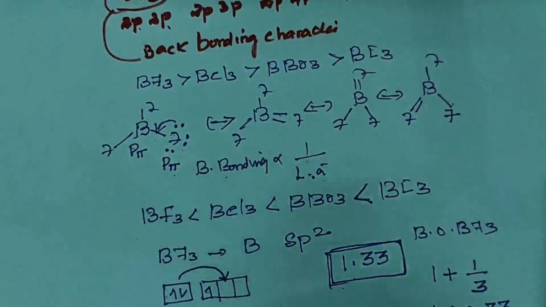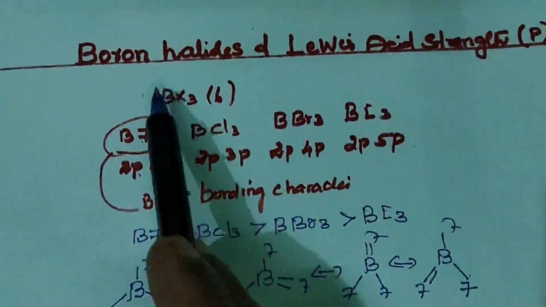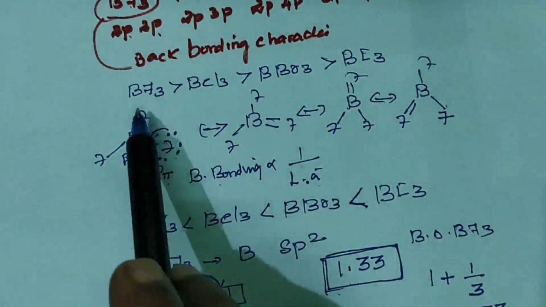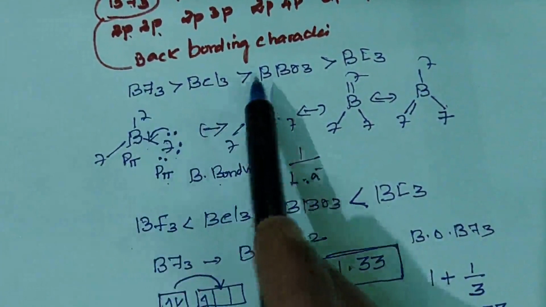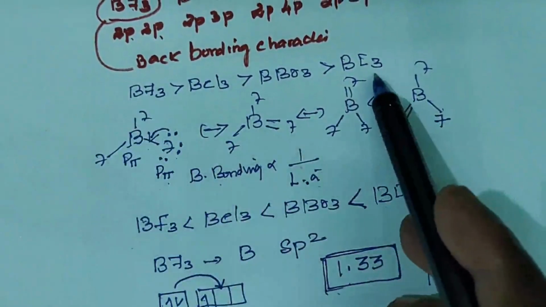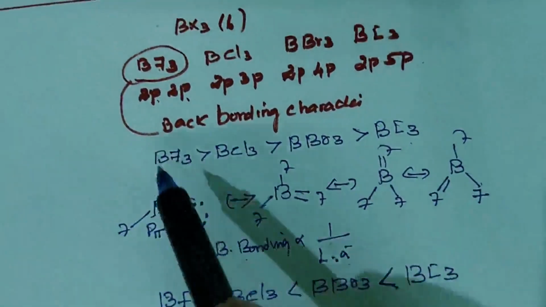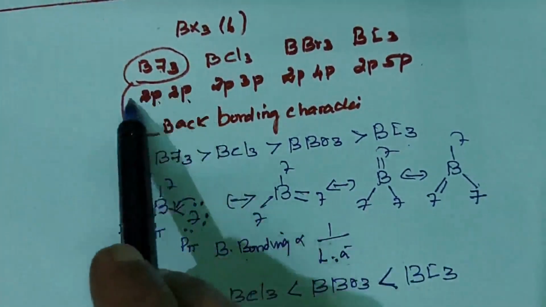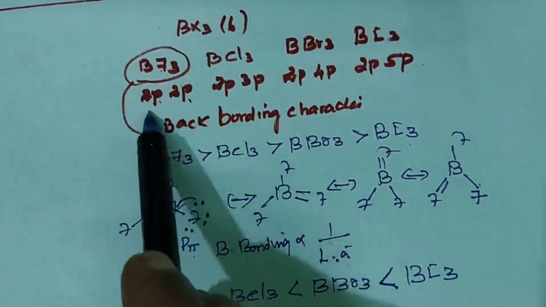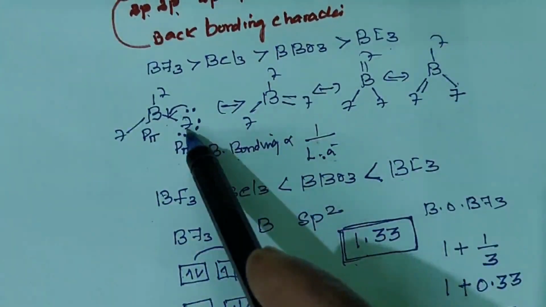I will repeat once again. What are the main points in the boron trihalides, that is boron halides and Lewis acidity? The first point is back bonding character. The back bonding character order is BF3, BCl3, BBr3, BI3. Why does BF3 have high back bonding and BI3 low back bonding? BF3 has high back bonding because it contains similar orbitals, that is 2p orbitals. If similar orbitals, the extent of overlapping is high, so back bonding character is also high. That is the first point.